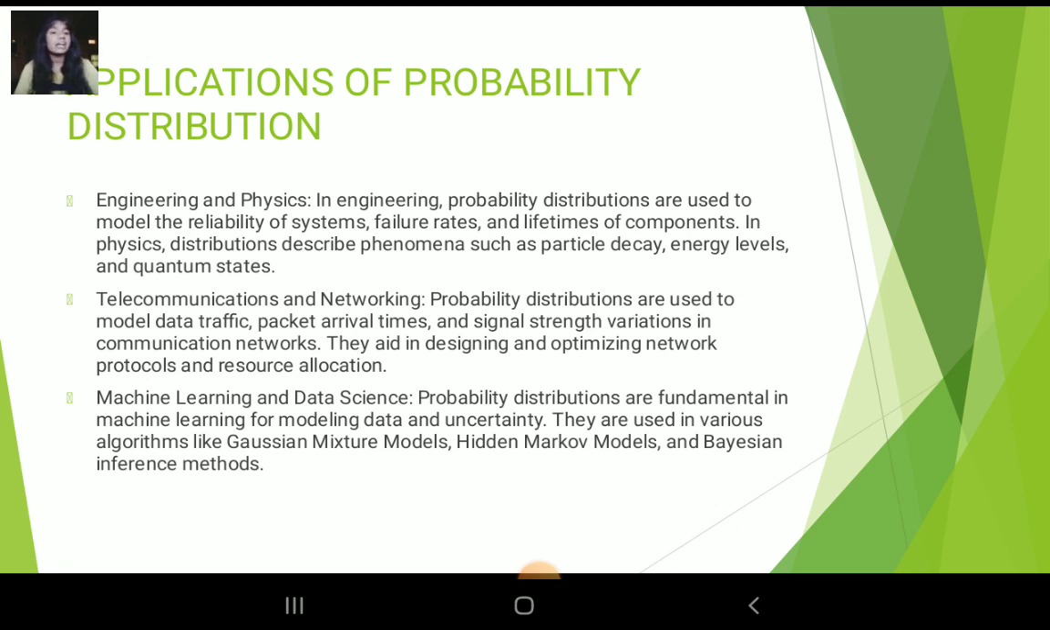Machine learning and data science. Probability distributions are fundamental in machine learning for modeling data and uncertainty. They are used in various algorithms such as Gaussian mixture models, hidden Markov models and Bayesian inference methods.